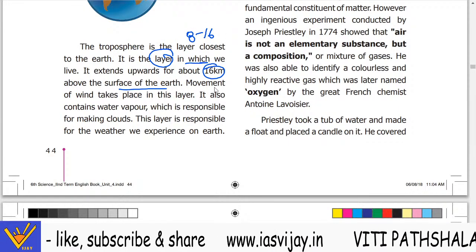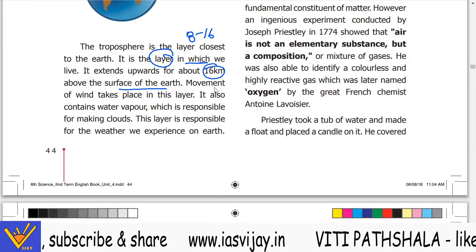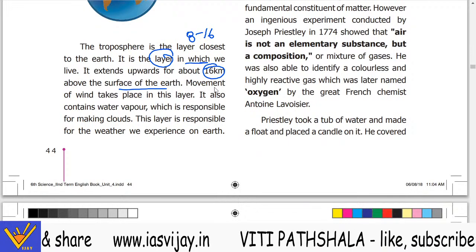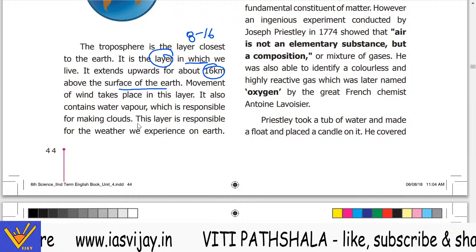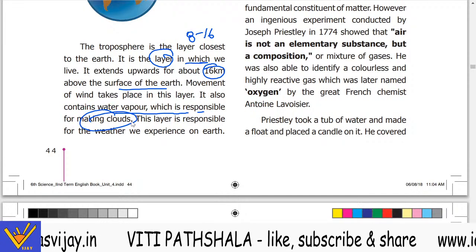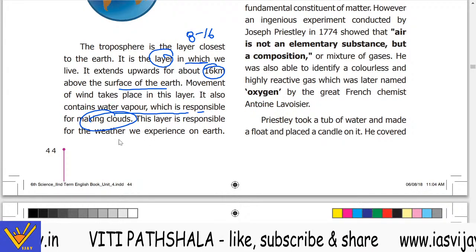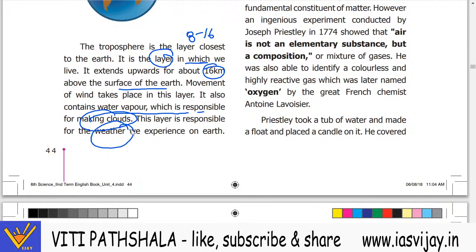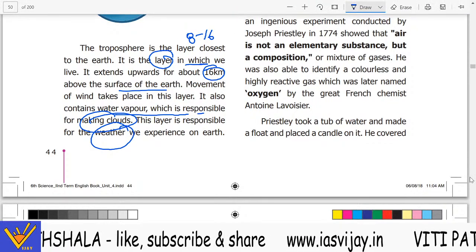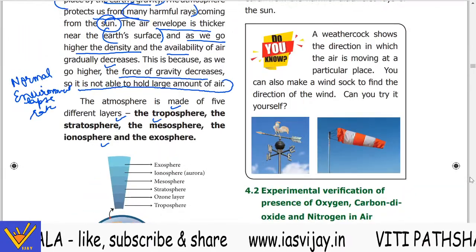At the equator it is 16 kilometers, whereas at the poles it is 8 kilometers. It also contains water vapor, which is responsible for making clouds. This layer is responsible for all weather phenomena which occur on the earth. They are held in this layer only.